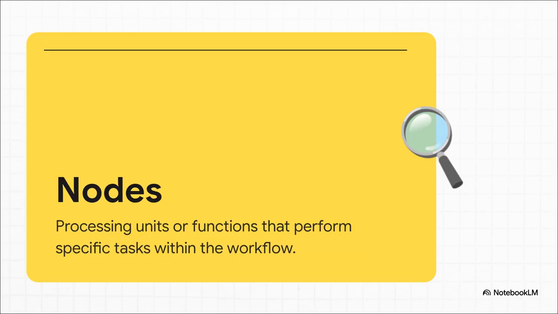All right, next up we have nodes. And if the state is the whiteboard, then the nodes are the specialized workers in the room. Each node is like a little function that does one specific job. It looks at the whiteboard, does its task based on what it sees, and then maybe adds its own update to the board for the next worker to see.